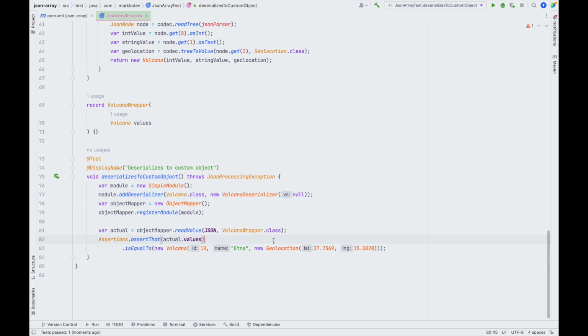What is more, anyone that will use our volcano class now has a good context of what the actual fields mean and can use this without, for example, asking us time by time what the middle field means or what the left field means. That is why this is the recommended approach for parsing such arrays.